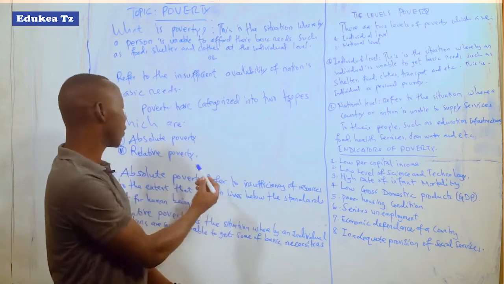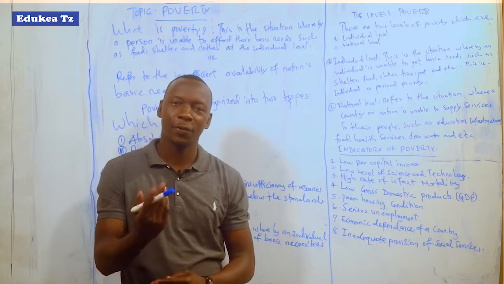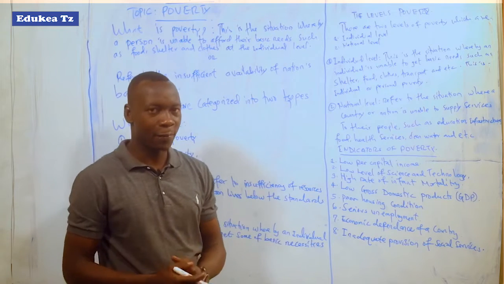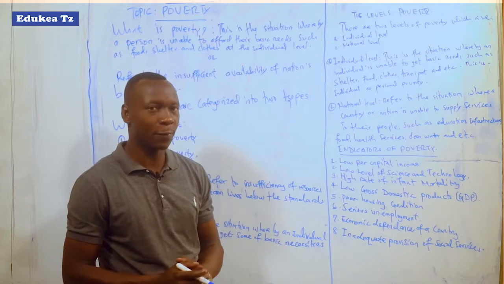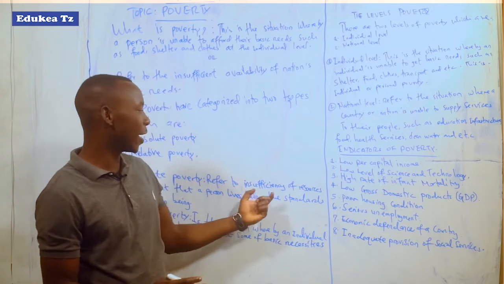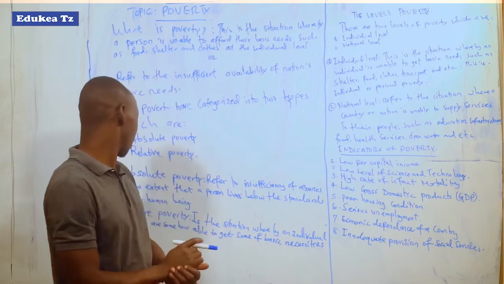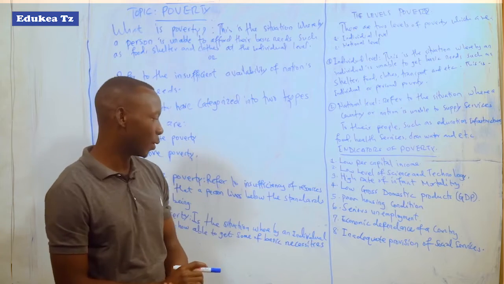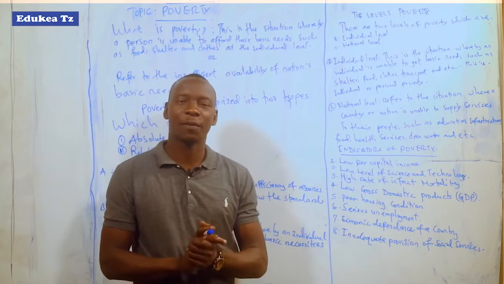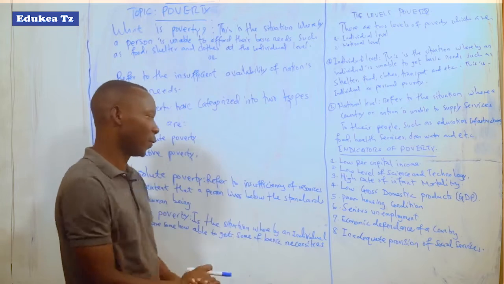So, absolute poverty is the type of poverty whereby an individual lives in a poor situation or under the standard of living, with an insufficiency of different resources to the extent that a person lives below the standard. This means that a person cannot afford to get all of the basic needs. That is what we call absolute poverty.